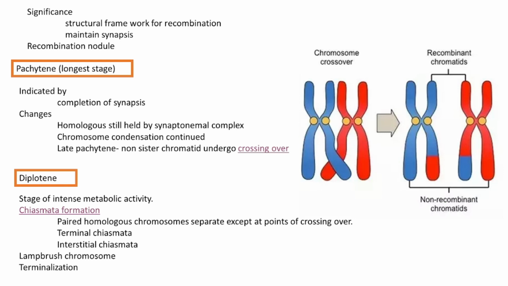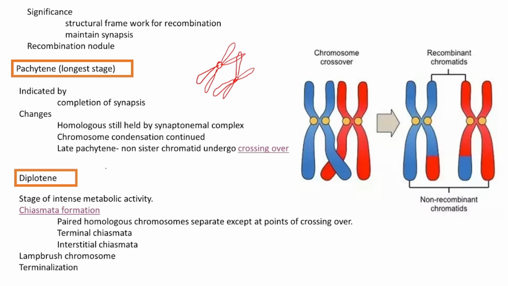During the pachytene stage, I told you that crossing over happened. And what is crossing over? That also I explained to you. This is the crossing over. Okay, and during the pachytene stage, the two chromosomes are seen somewhat attached to each other because of the synapsis.